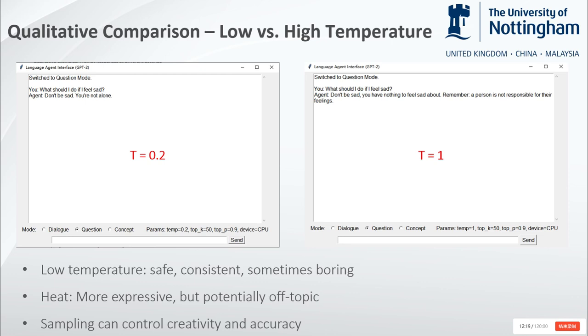This shows the trade-off. Low temperature gives control and consistency. High temperature increases creativity, but risks losing focus. So temperature needs to be tuned, depending on whether we want safe or creative outputs.